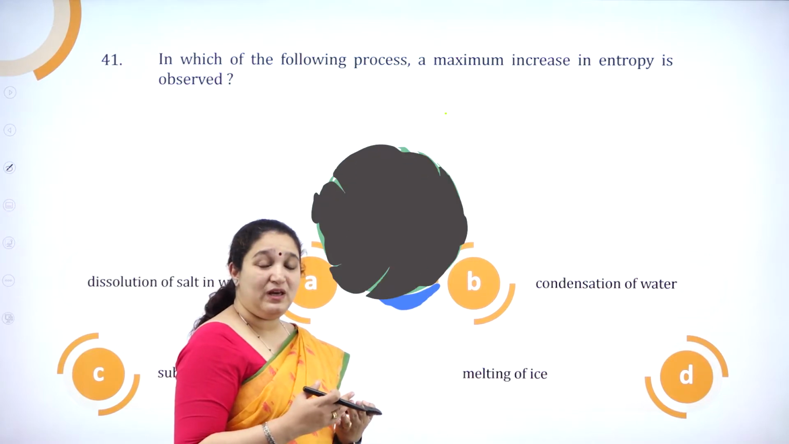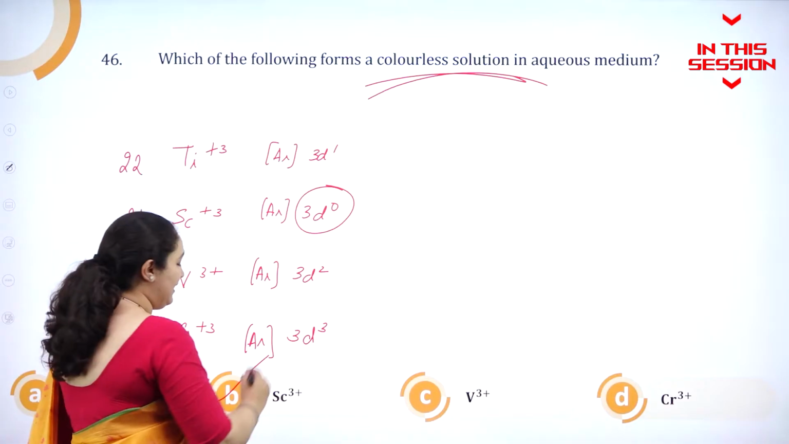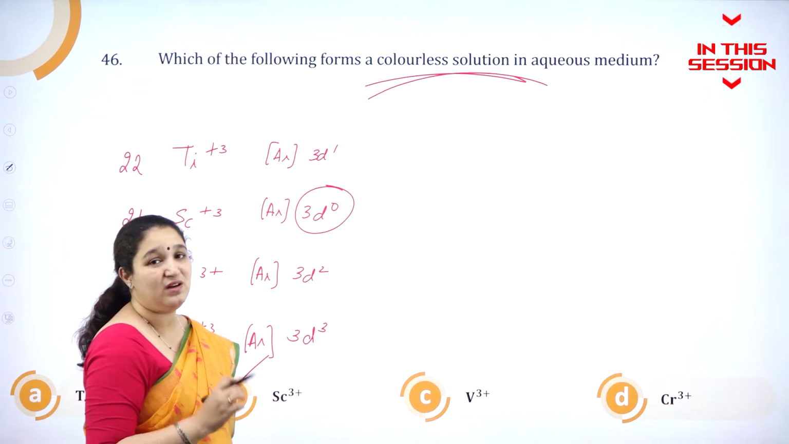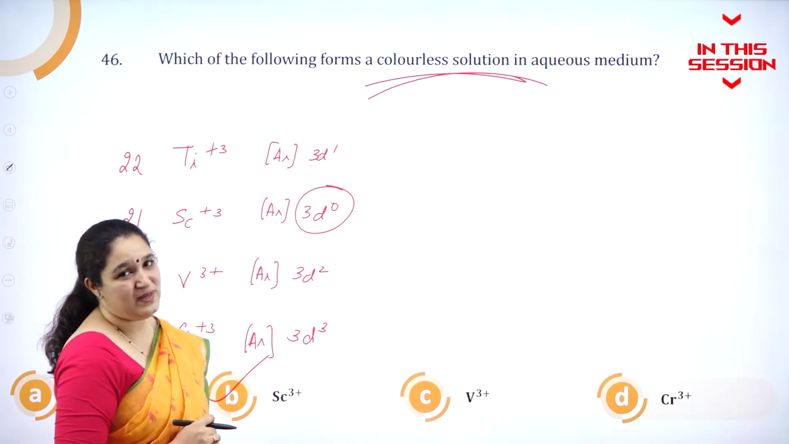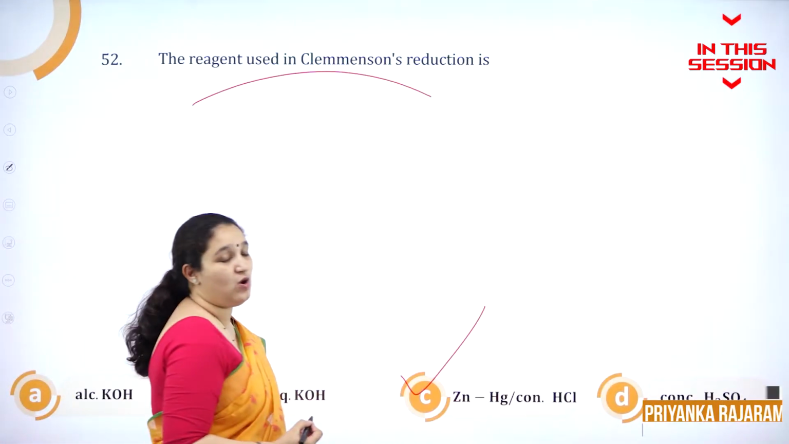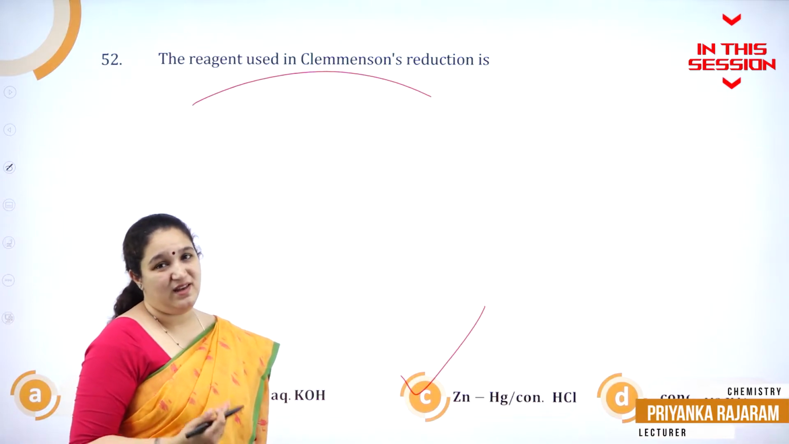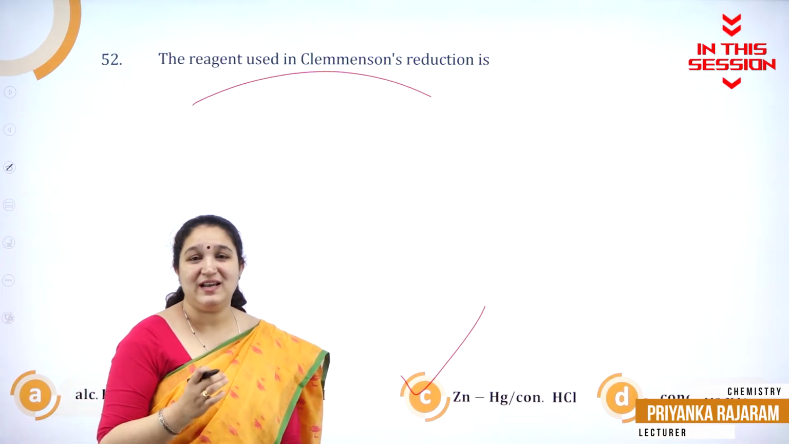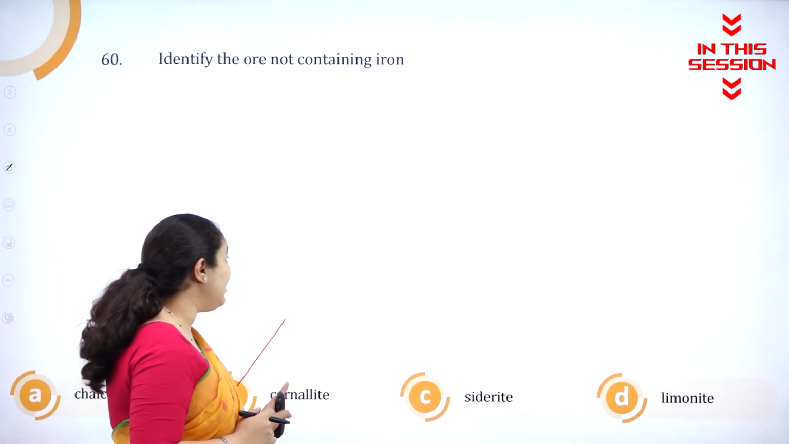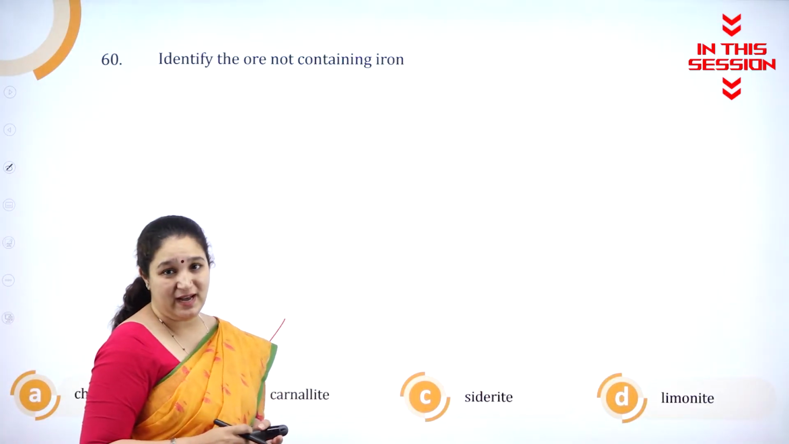What is entropy? Randomness of a system. Scandium is the one which is giving a colorless solution in aqueous medium. Zinc amalgam with concentrated HCl is the reagent used in Clemmensen's reduction. Carnallite is the one which does not contain iron.